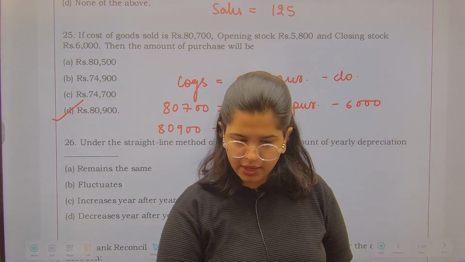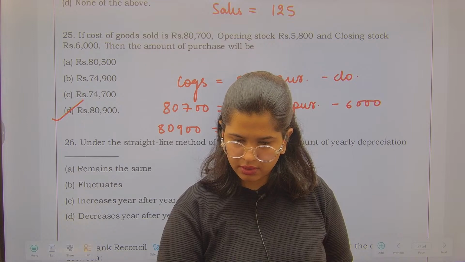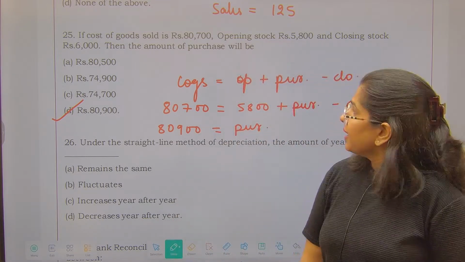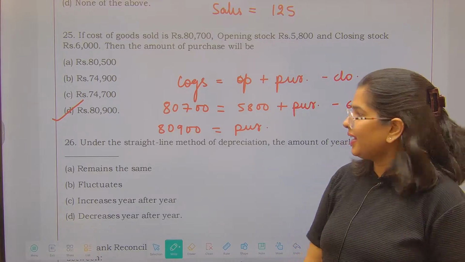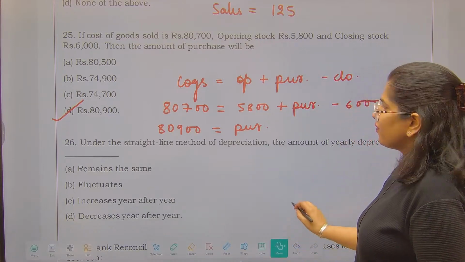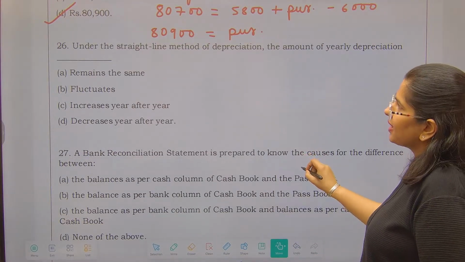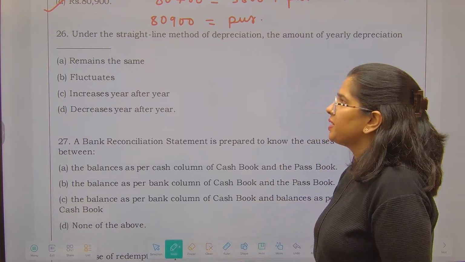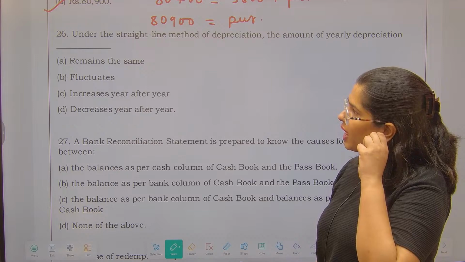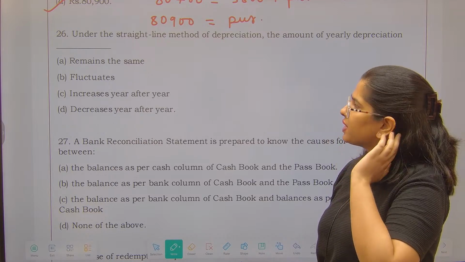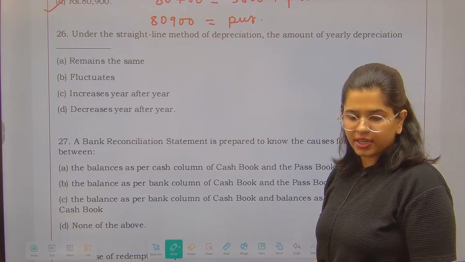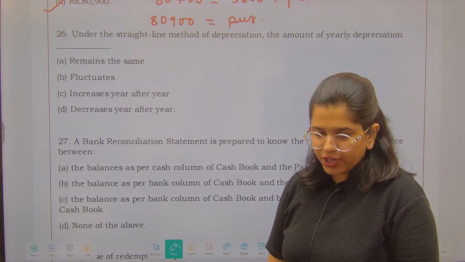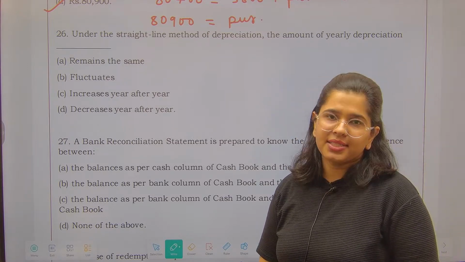80,900, right? Next we have question number 26, another one: straight line method of depreciation. The amount of yearly depreciation remains the same, fluctuates, increases year after year, decreases year after year. What is the scenario? Question number 26, it remains the same, right?